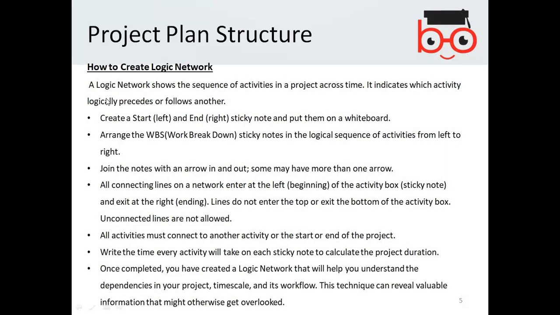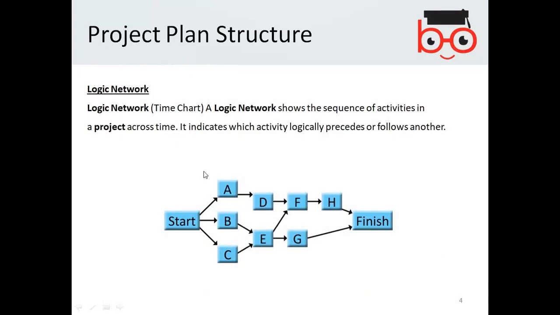So simply, a logic network shows the sequence of activities in a project across time. It indicates which activity logically precedes or follows another. So how will you need to start? Simply, as I explained, create start and end sticky notes and put them on the whiteboard, simply like the work breakdown structure. Arrange the work breakdown structure sticky notes in the logical sequence of activities from left to right. So you have to arrange from left to right. You need to decide which activity needs to be done first.